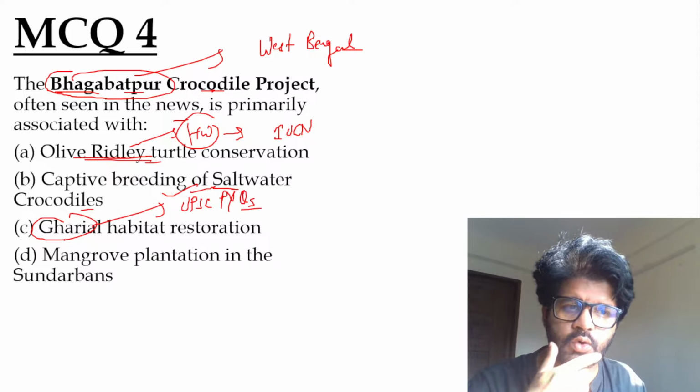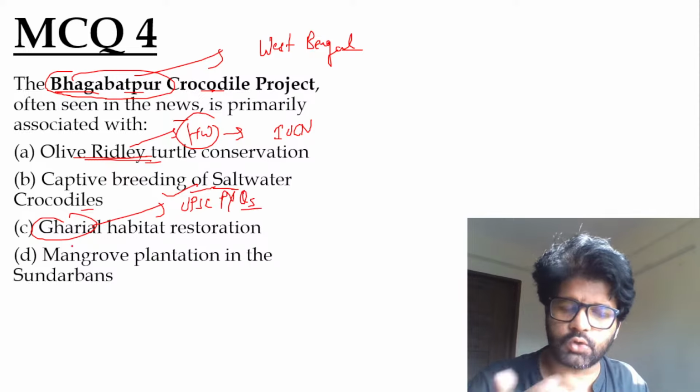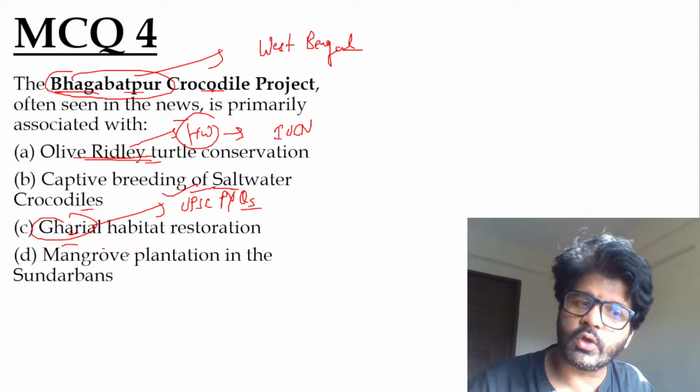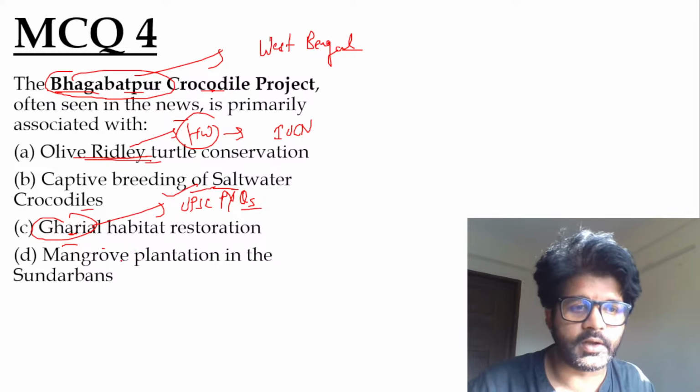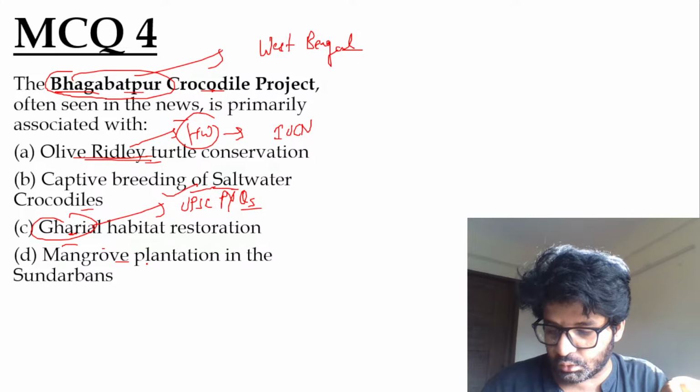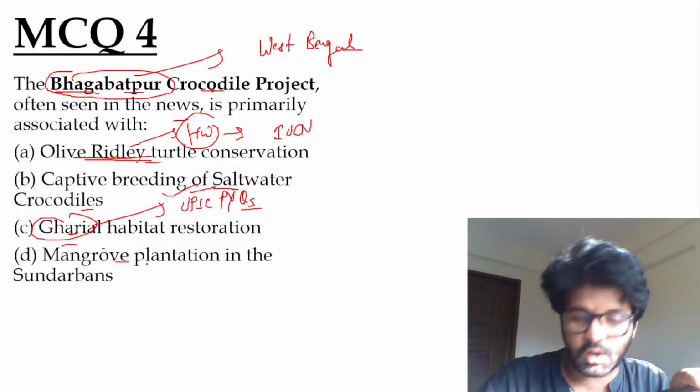This is one of the three crocodile species in India. One is the saltwater crocodile. The other is the gharial, and the third one you have to find out. UPSC has already asked a PYQ on the gharial, and again you can solve it. So again, there are keywords associated with this MCQ which you have to research. Okay, let's focus.